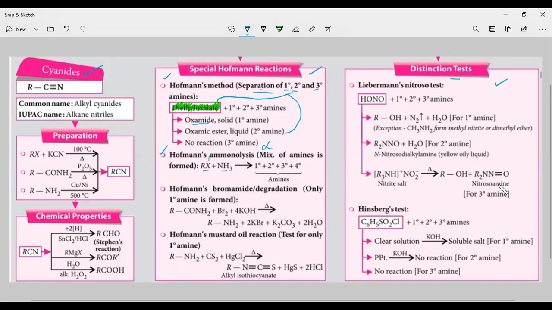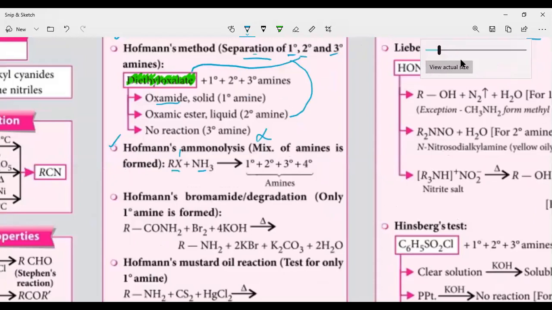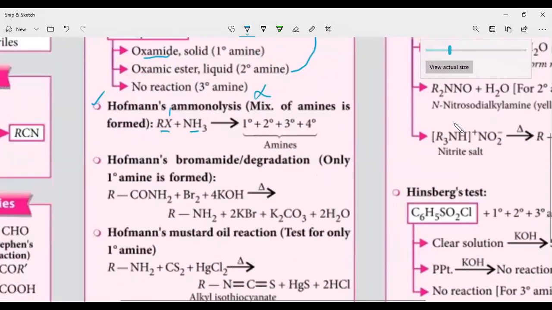Next, we have Hoffman's bromamide degradation reaction.